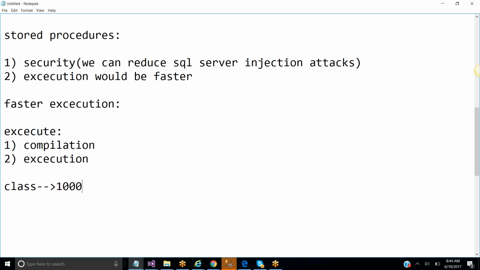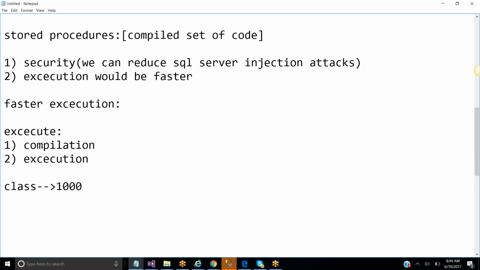A compiled set of code is called a stored procedure. Once you have compiled the code, next time it will directly execute it. It won't compile again, so whenever you click the execute button, it executes directly.